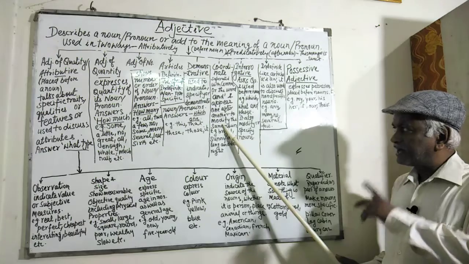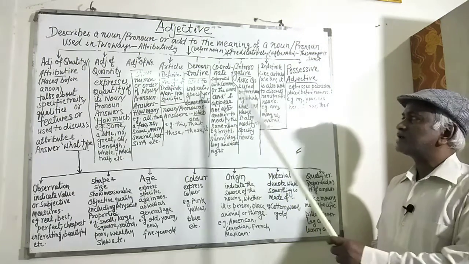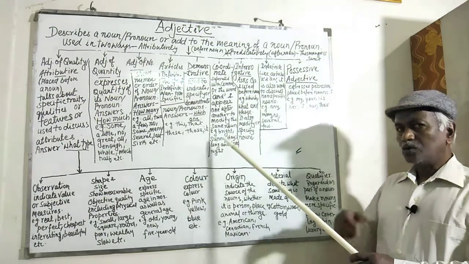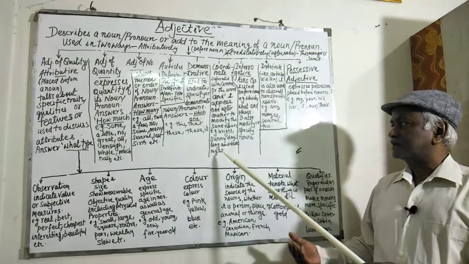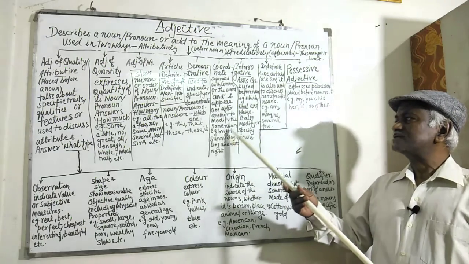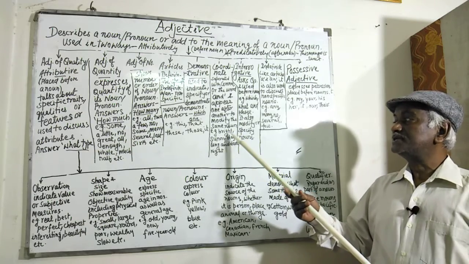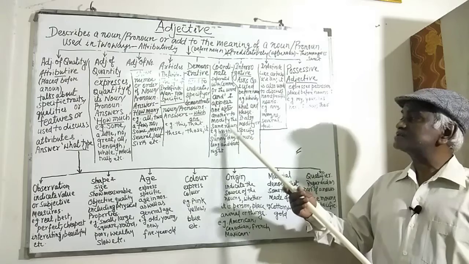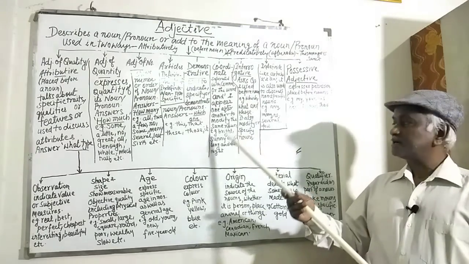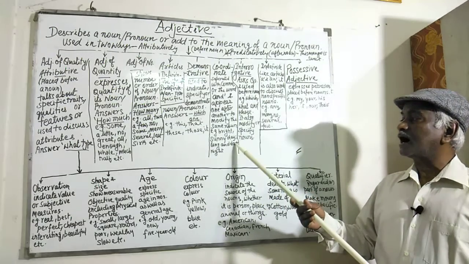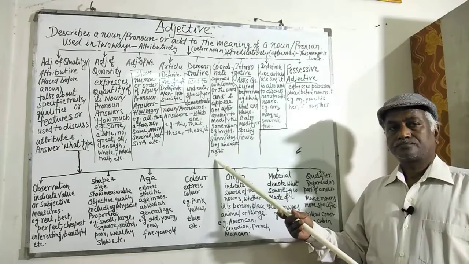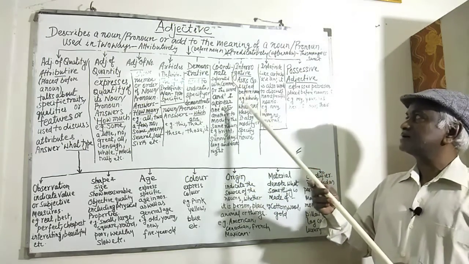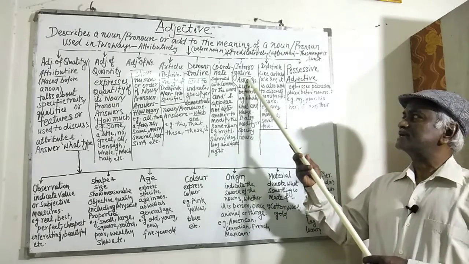It modifies one noun, but with the help of a comma or and, it is made more descriptive. For example, bright, sunny day. We may also say bright and sunny day. Similarly, long and dark night. These are coordinate adjectives.